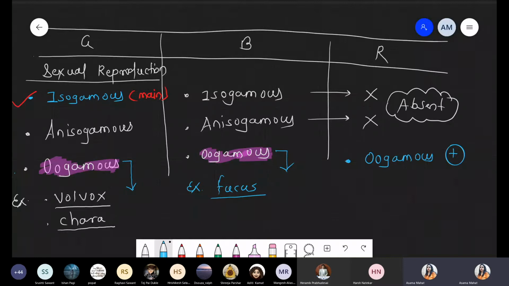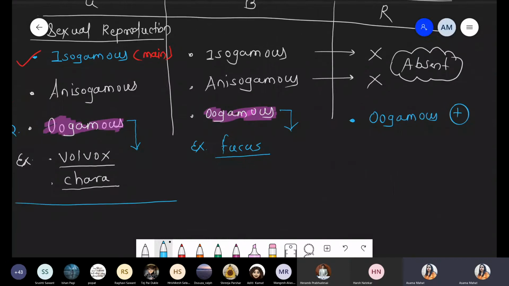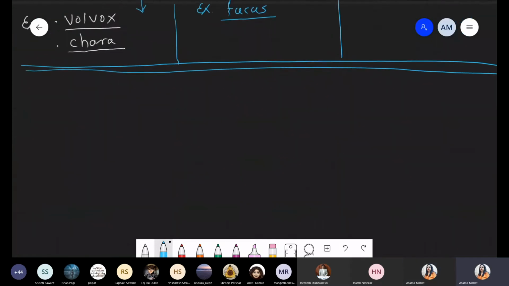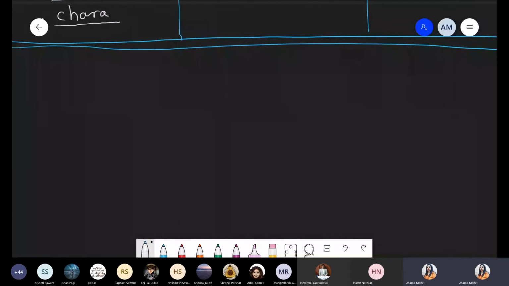Yes, ma'am. Okay. So with this sexual mode of reproduction, we cover the entire differentiation between green algae, brown algae, and red algae: Chlorophyceae, Phaeophyceae, and Rhodophyceae. Got it? Okay. So please complete your chart. Draw one line. This part is over. The differentiation part is over. Done? Okay. Next part, economic importance. Last point. Write down a new point. We are talking about economic importance.